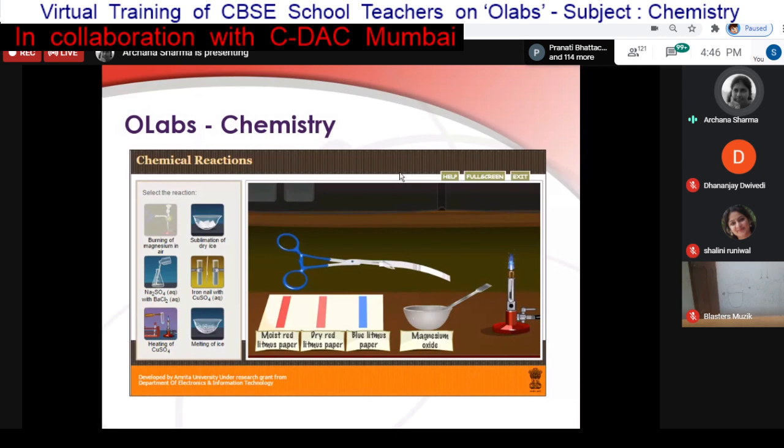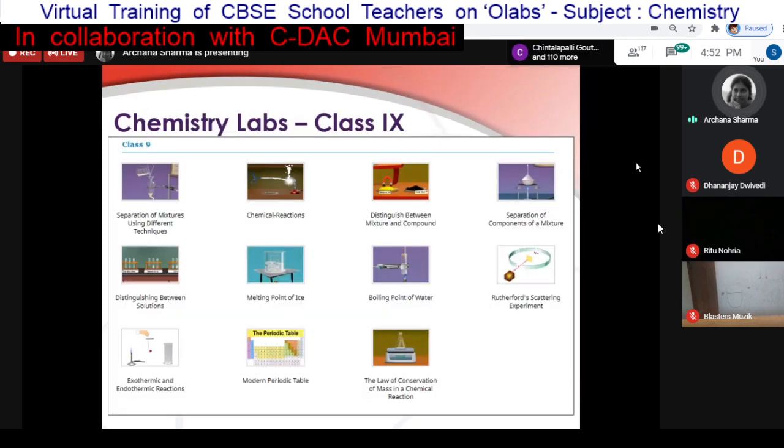Now these are some of the chemistry activities in OLABS. When you click on that chemistry box which I had shown you, you will get a list of experiments organized class wise. Like class 9 has a bunch of labs, and class 10 has a bunch of labs.